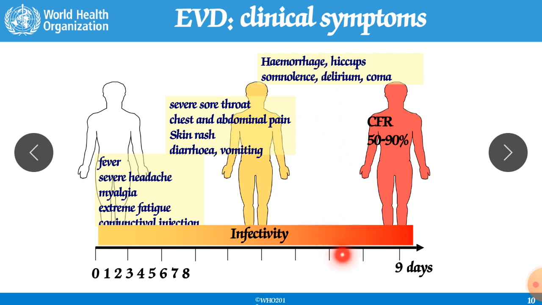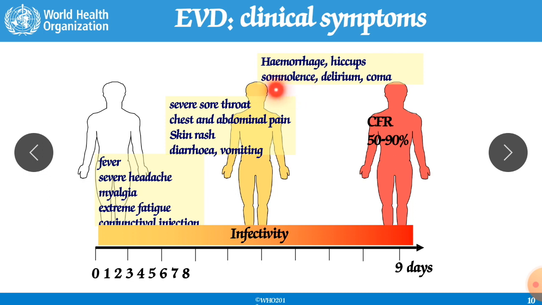At the 7th day it will start to cause hemorrhage, meaning bleeding will occur. Hiccups, meaning cramps and spasms in our diaphragm, show lots of spasm, due to which vomiting will occur.